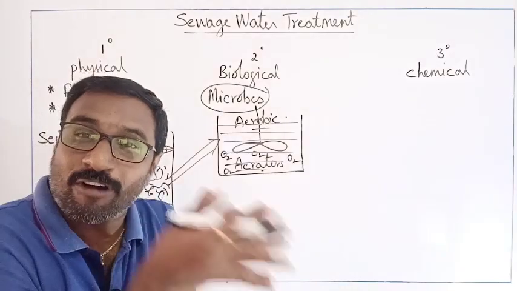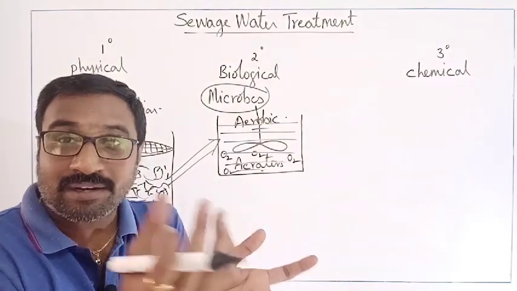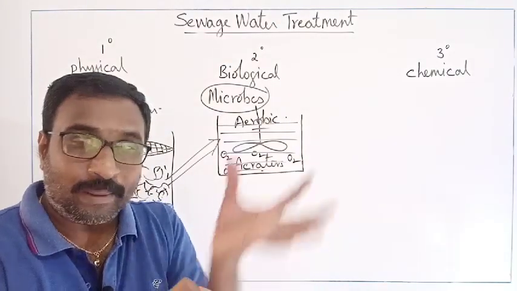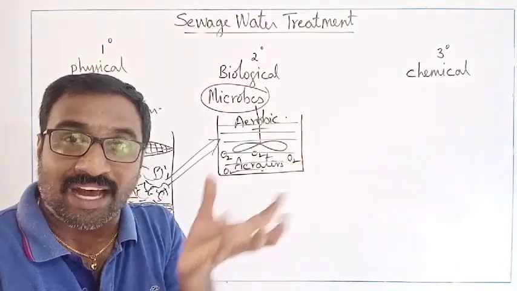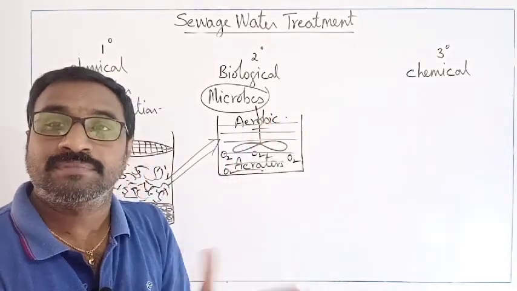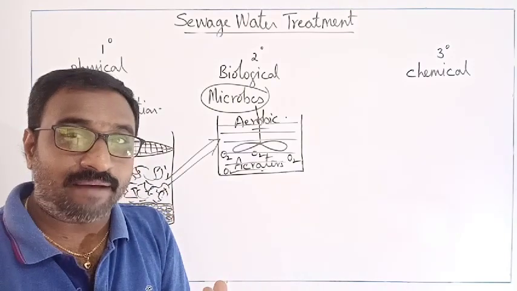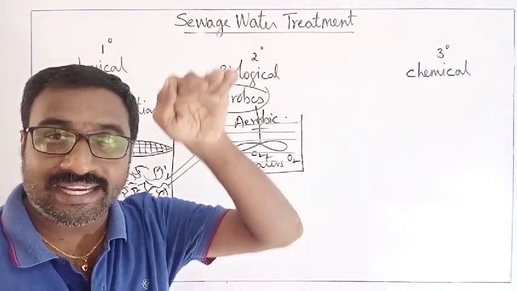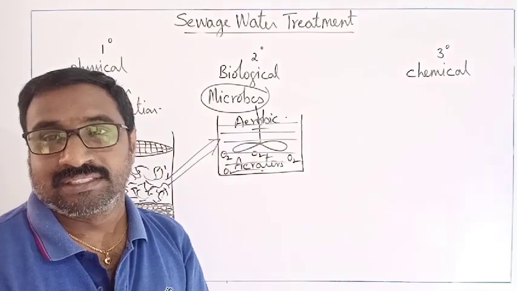When oxygen is there, microbes will take the organic matter and this oxygen and start breaking them down. If we oxidize them, BOD gradually decreases.